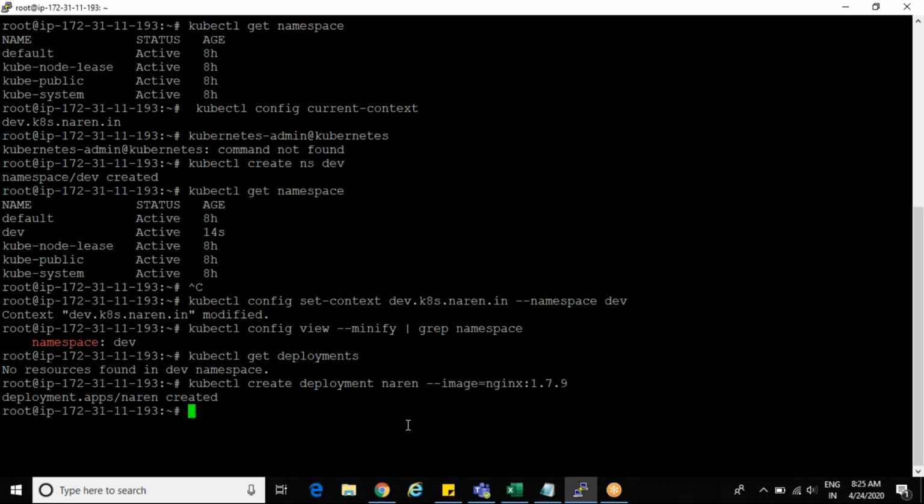Now can you check kubectl get deployments? As usual, you can work as usual: get pods, create service and all, whatever you need. Logically, you created a namespace, a separate space for your servers, for dev servers. In the same way, I can create one more namespace, QA, and one more namespace, production. There I can place my QA servers, and in the production namespace I can place my production servers. Just for my convenience, that's it. Nothing different.